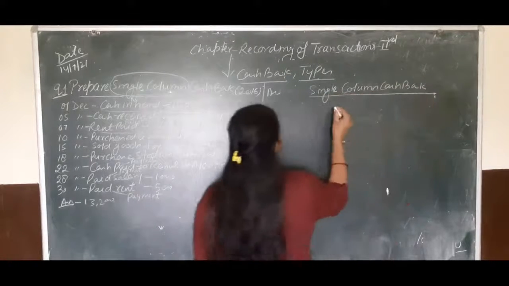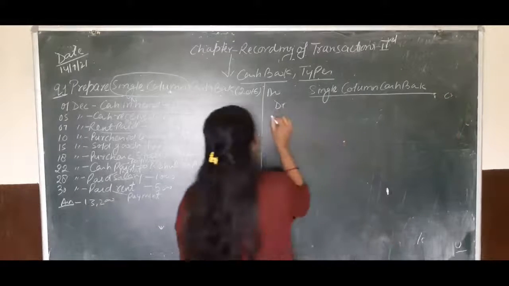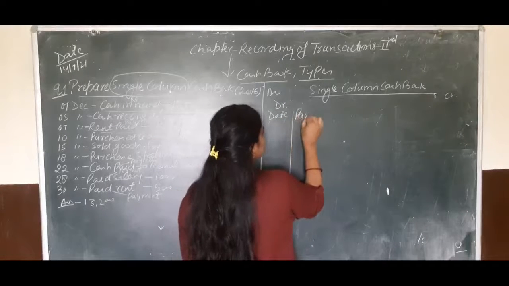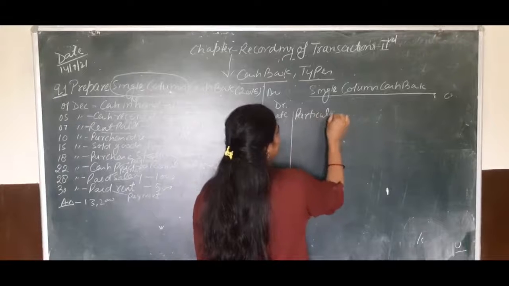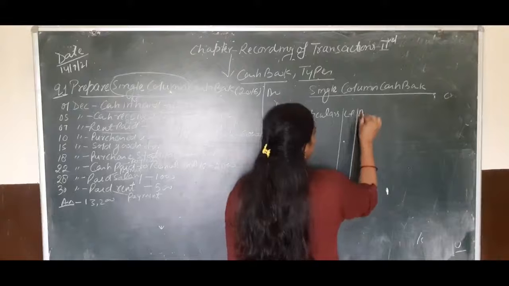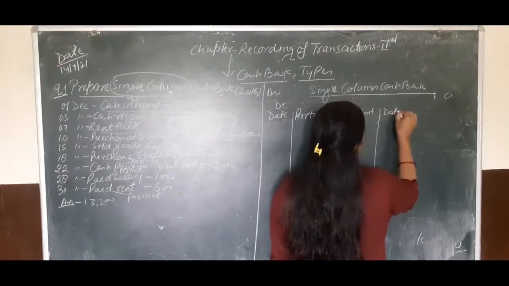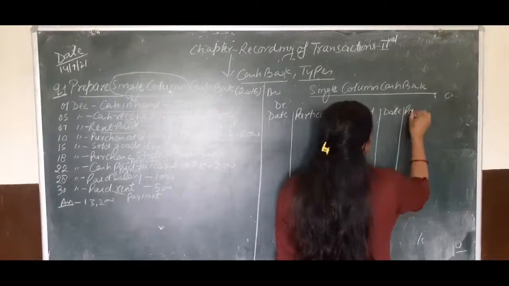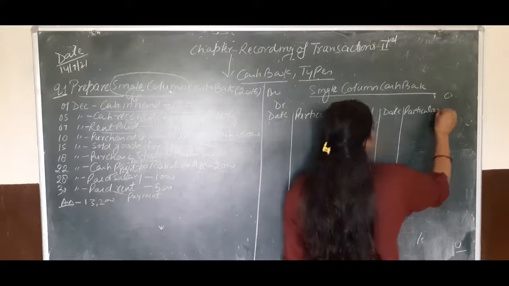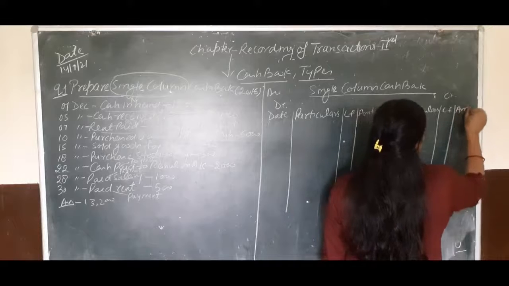So first we will prepare the format, debit and credit: date, particulars, LF, amount, and then on the other side date, particulars, LF, and last column is amount.